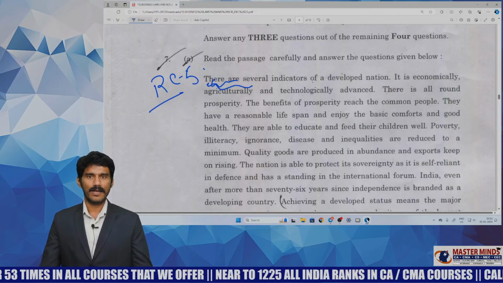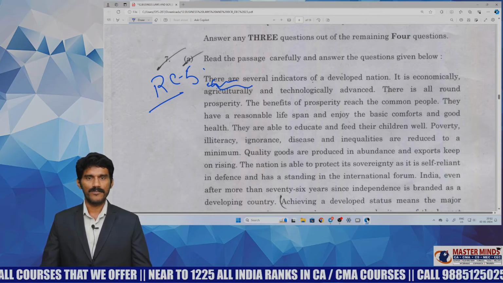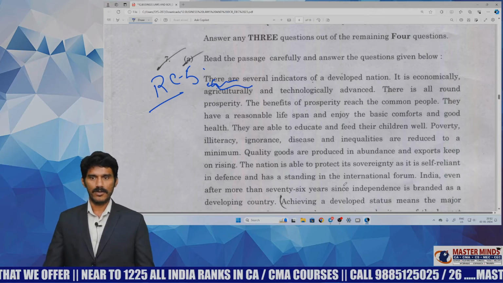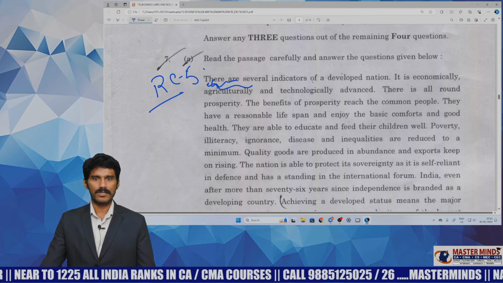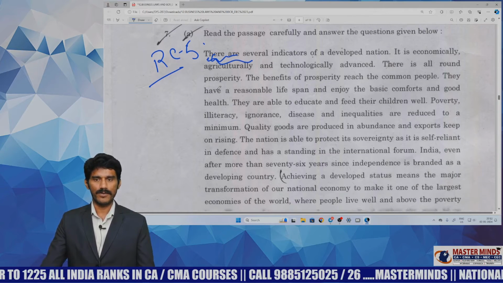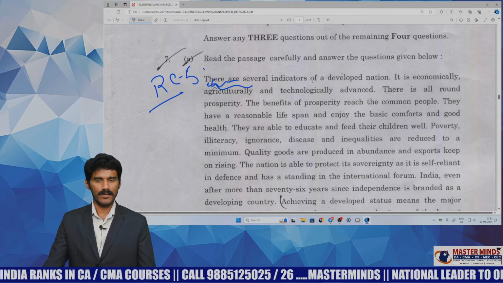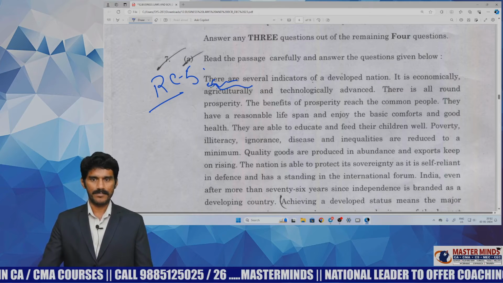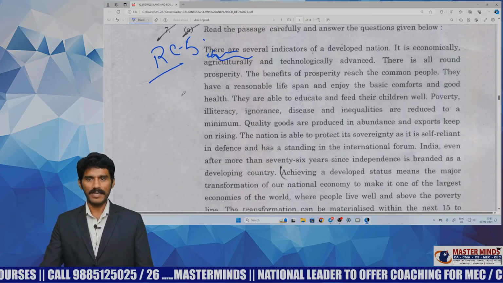This is BCR faculty of Masterminds, and this session is devoted to review of the BCR paper, which was conducted on January 2, 2023. So let's get to the questions. 7A question is about reading comprehension, as all of you know. Even though it hasn't been covered in our materials or study material, this can be easily answered, and can be rated as medium difficulty.